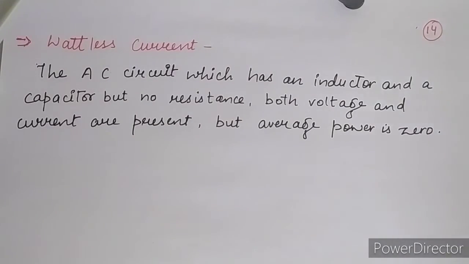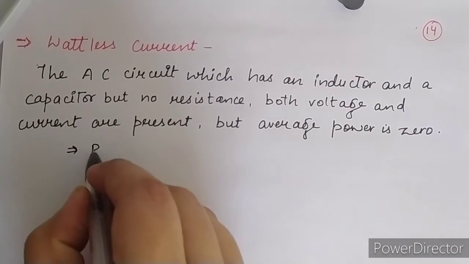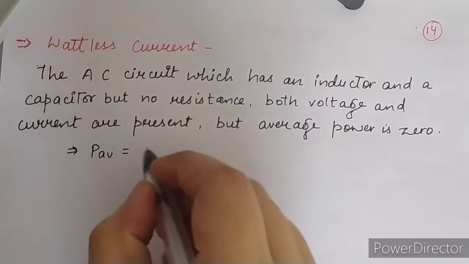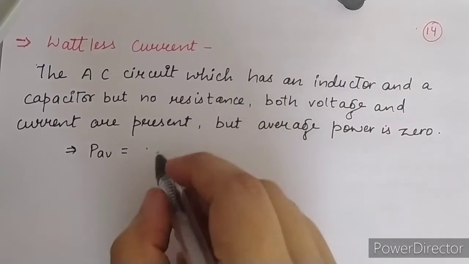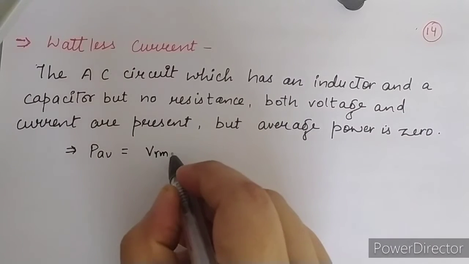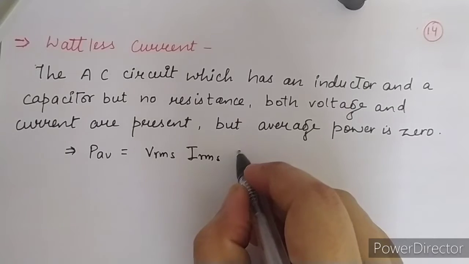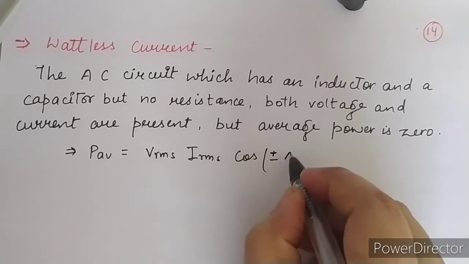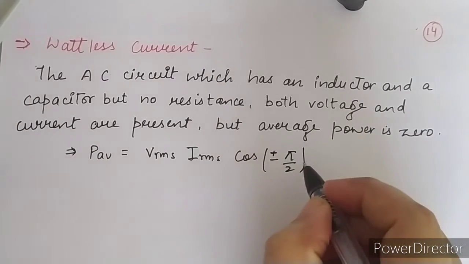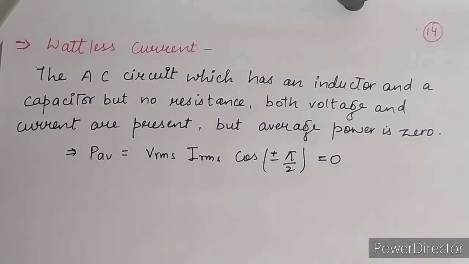Now when we discuss the average power, you know that the formula is V into I into cos phi. Here V means your Vrms and I is your Irms, and cos phi fluctuates between positive and negative values, with phi equal to pi by 2, that is 90 degrees, and this average power will be 0. Then you can say this is your wattless current.